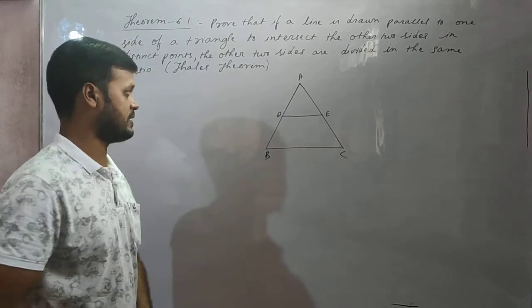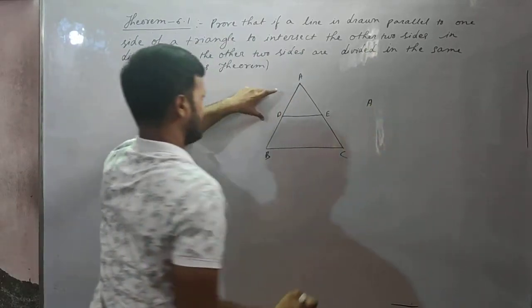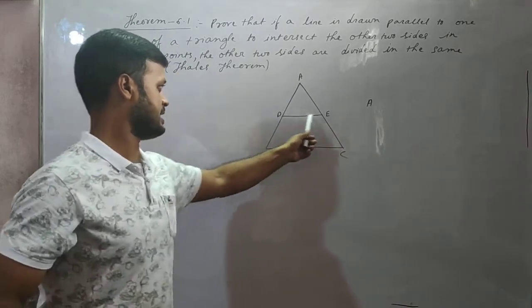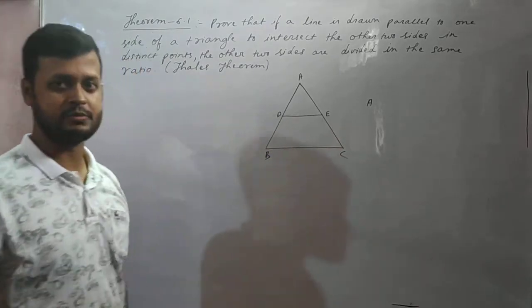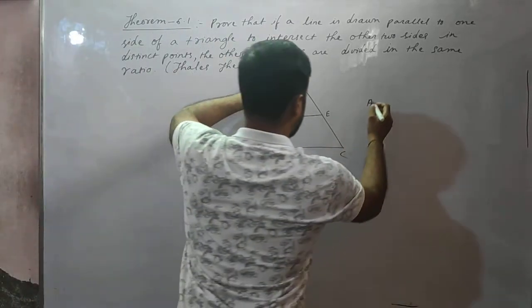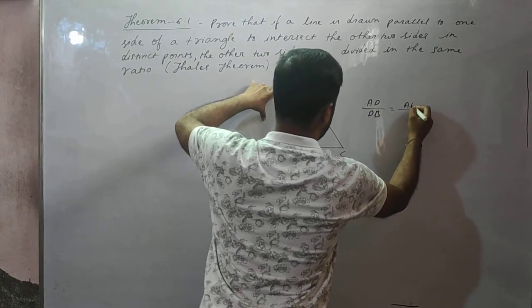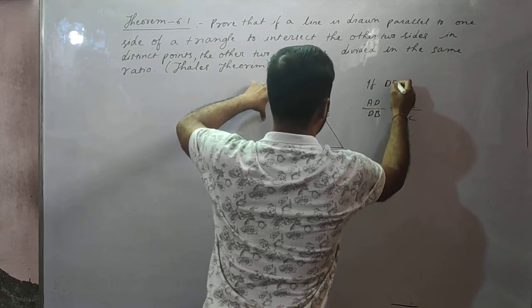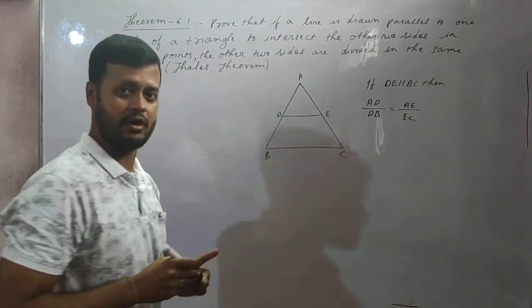That means if ABC is any triangle and DE is drawn parallel to BC, then AD by DB is equal to AE by EC. This is what we need to prove.